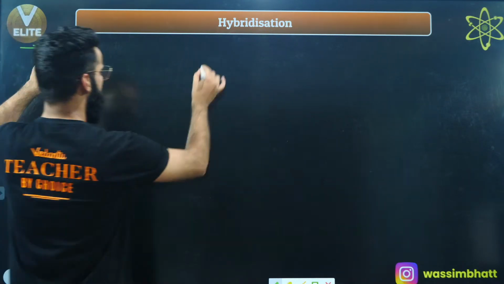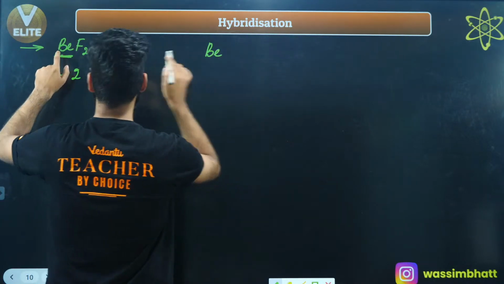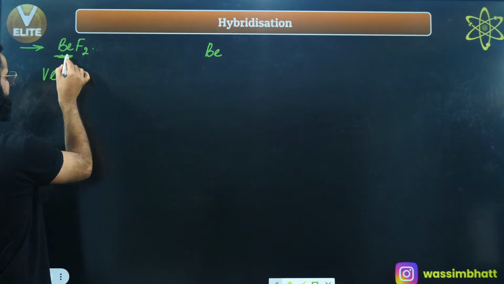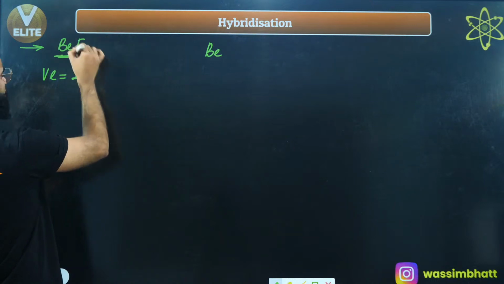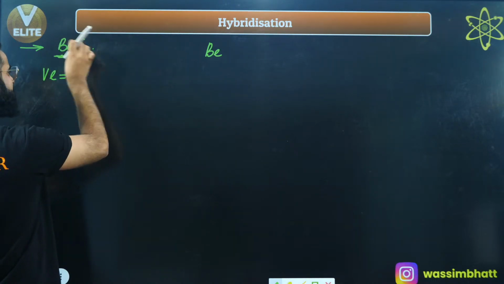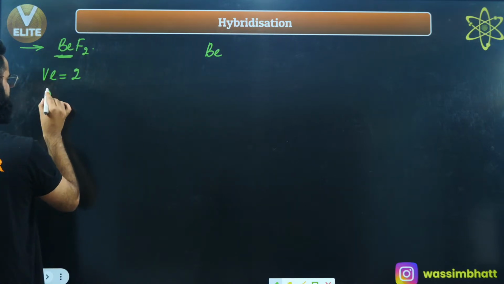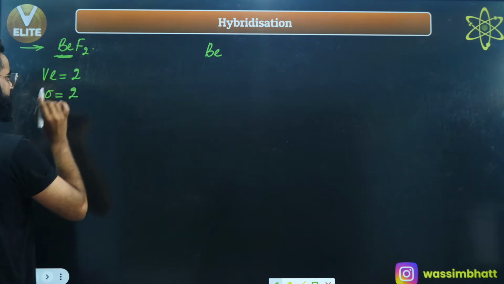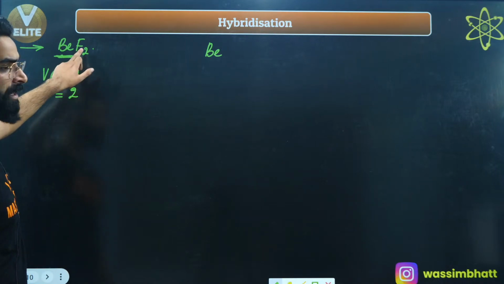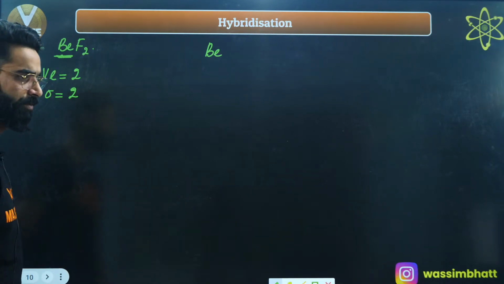This beryllium, how many sigma bonds is it forming? Since beryllium is the central atom and fluorines are the terminal atoms, remember, the number of terminal atoms is always equal to the number of sigma bonds. So beryllium is forming 2 sigma bonds.